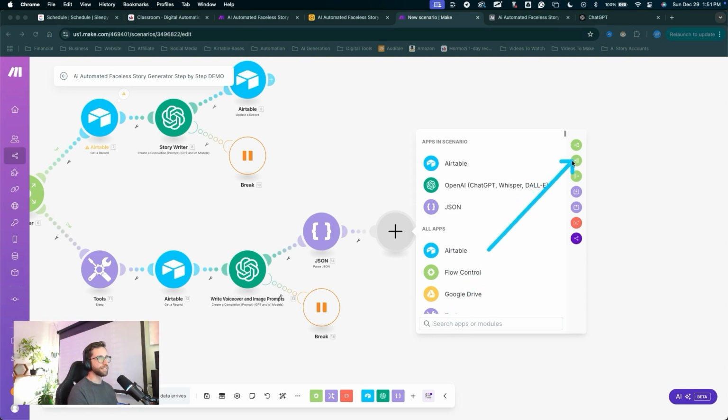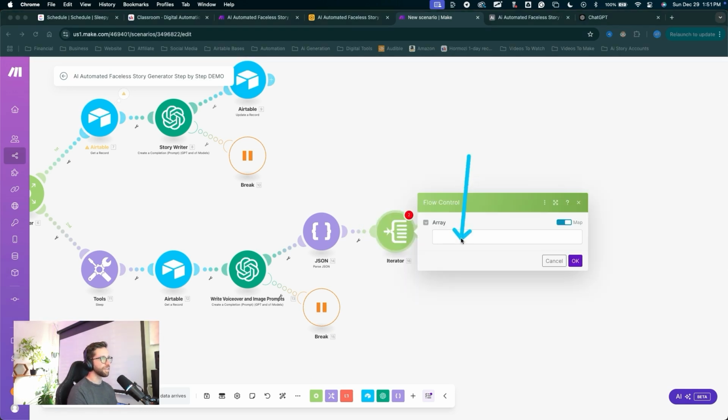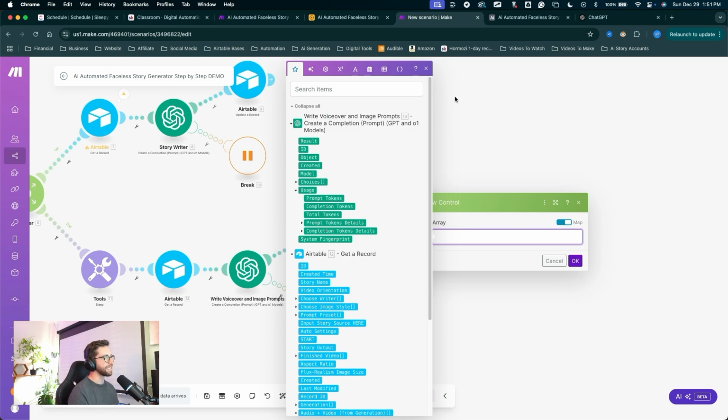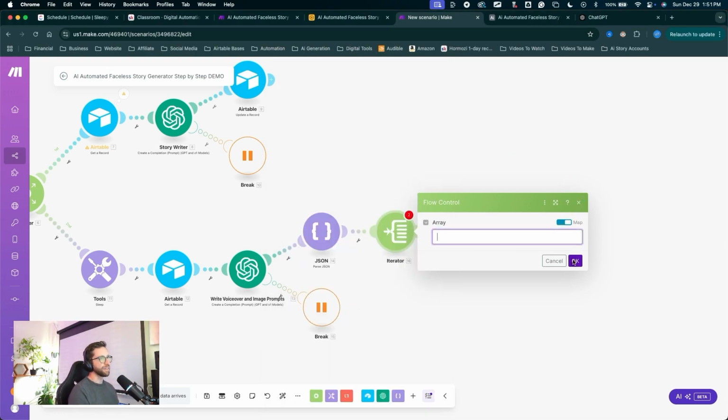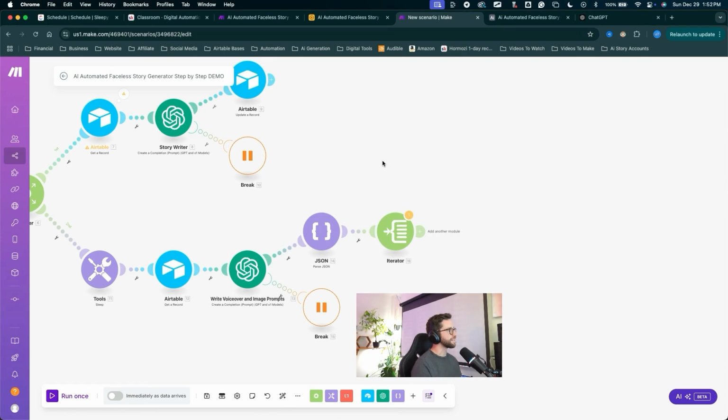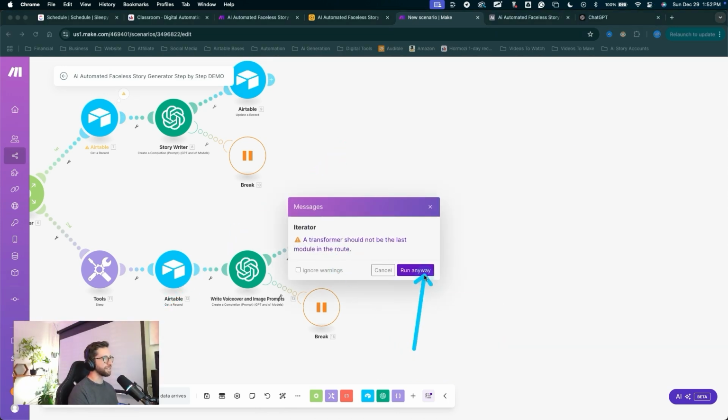I'm going to click this button right here for the iterator. For the array, we need to pass in the data, so we'll have to run the scenario one more time. For now, just click OK, and let's run the scenario. We'll come down here, click run once. This is giving you a small warning here, just say run anyway.